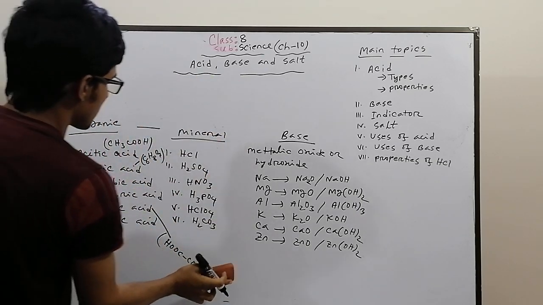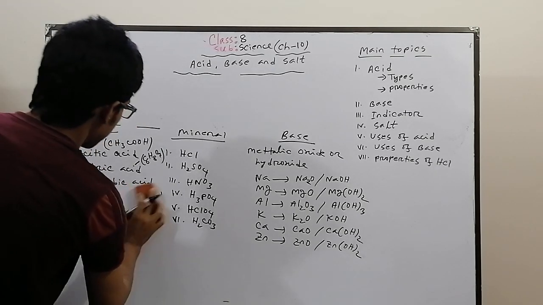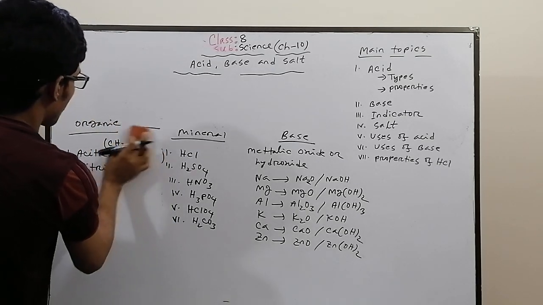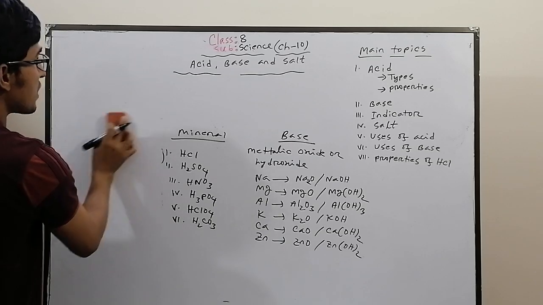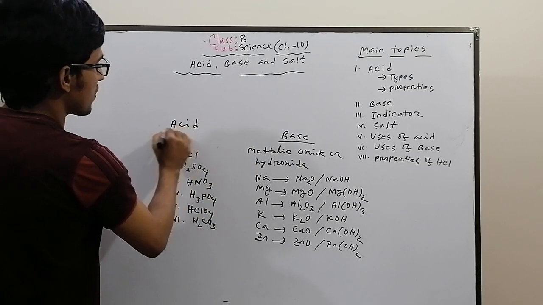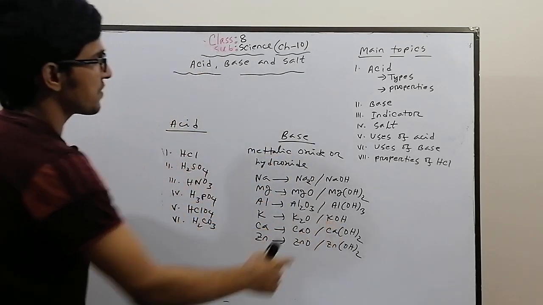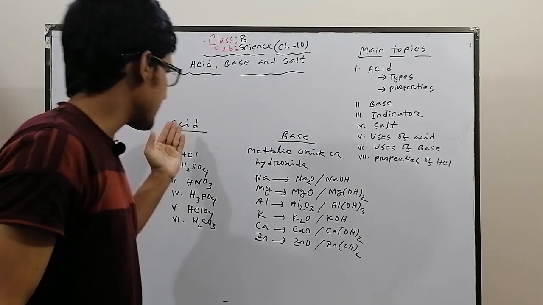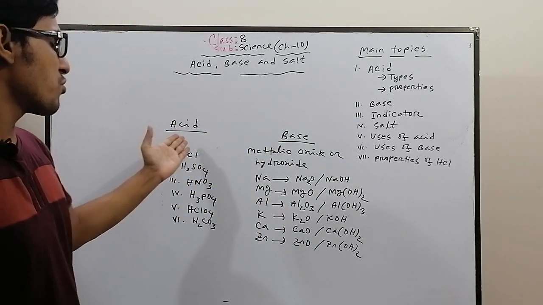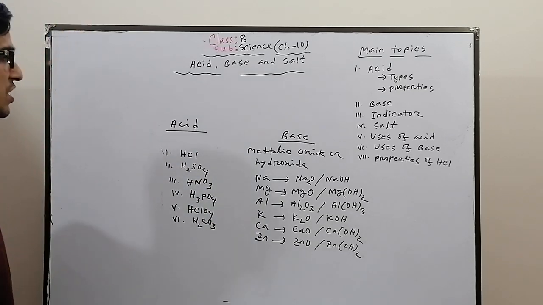We have learnt in chapter 8 one reaction called neutralization reaction. What is a neutralization reaction? The reaction in which acid and base mix together to form a neutral substance, that means salt, is called neutralization reaction. We have found there are a total of 6 acids and 12 bases. If we combine acid and base, it will form salt and water. This is a neutralization reaction.